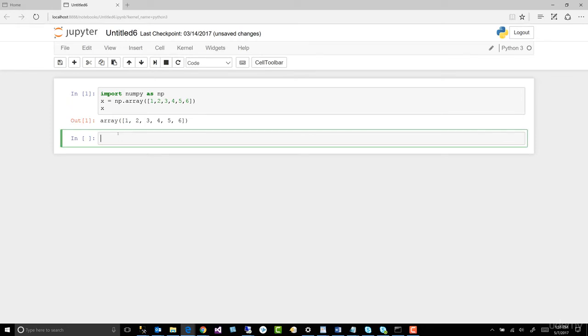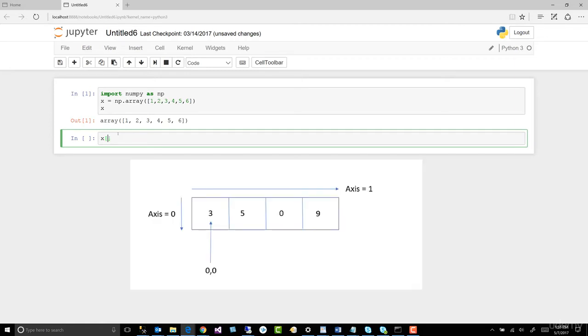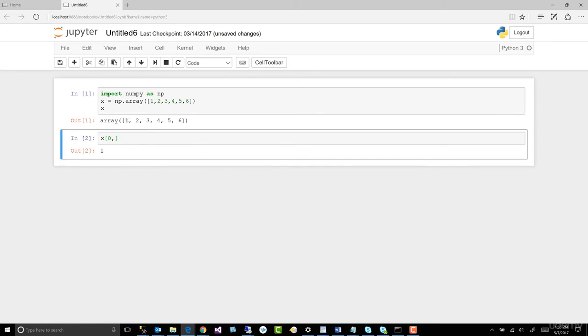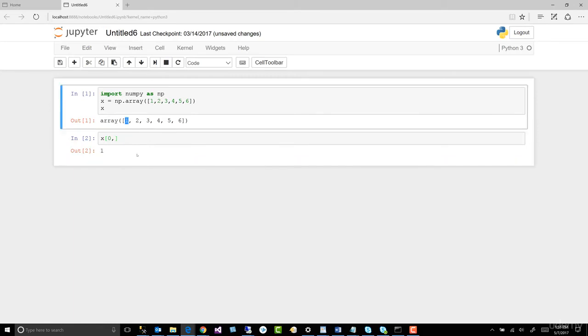Let's add another cell, and let's get the first element of our array. Well, how do we do that? Well, x, then we have some brackets, and then what is the first element? Remember back to our lesson where we talked about the one-dimensional array, and the first element in that dimension was 0, so it's going to be a 0, and then we're going to hit enter, and hopefully we'll get a 1. And that is the first element in our array.